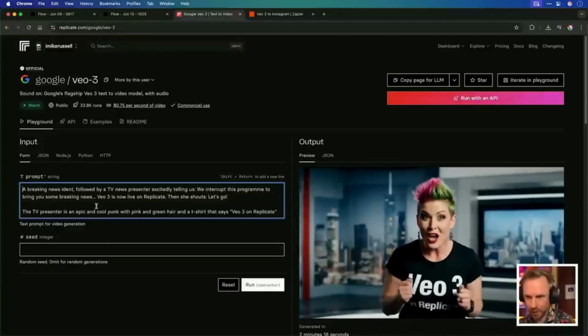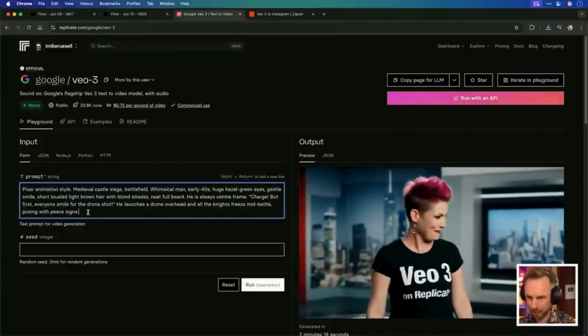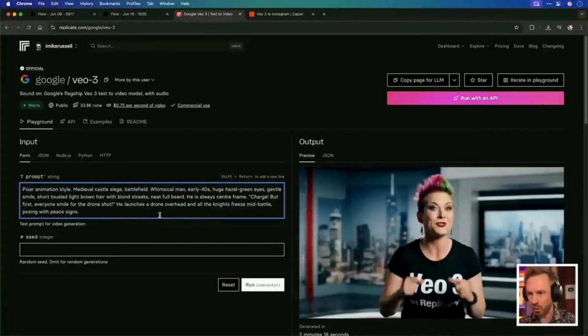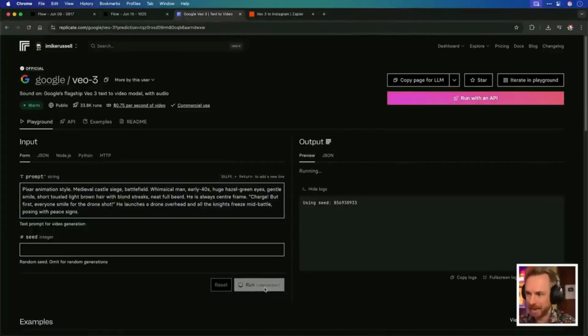Okay, while I'm building the automation, I'm going to test a prompt in Google VO3 Playground here in Replicate. I've copied this from ChatGPT. That's all I need to feed in. I can click Run, and later on we'll integrate this into the Zap. So you'll see it's starting the video generation. Now VO3 is a bit slow. It can take 3 to 5 minutes, so we'll come back to that soon.